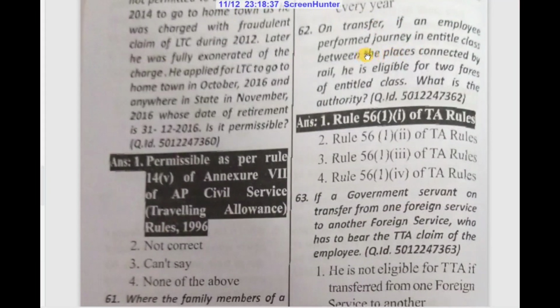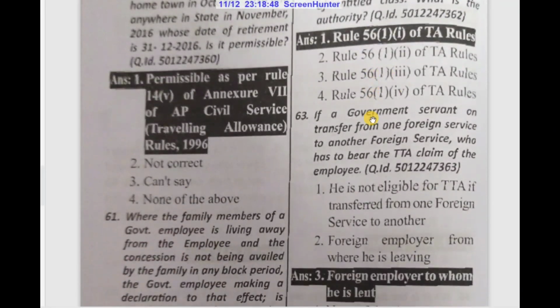On transfer, if an employee performed journey in entitled class between the places connected by rail, he is eligible for 2 fares of entitled class. What is the authority? Rule 56(1)(I) of TA rules.